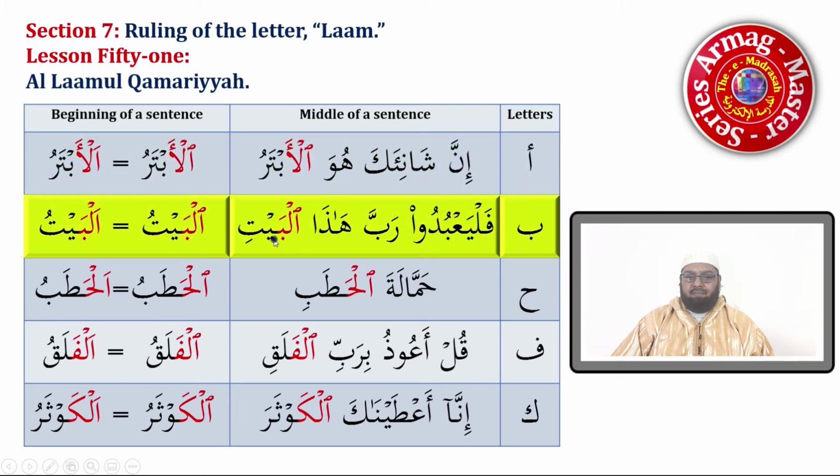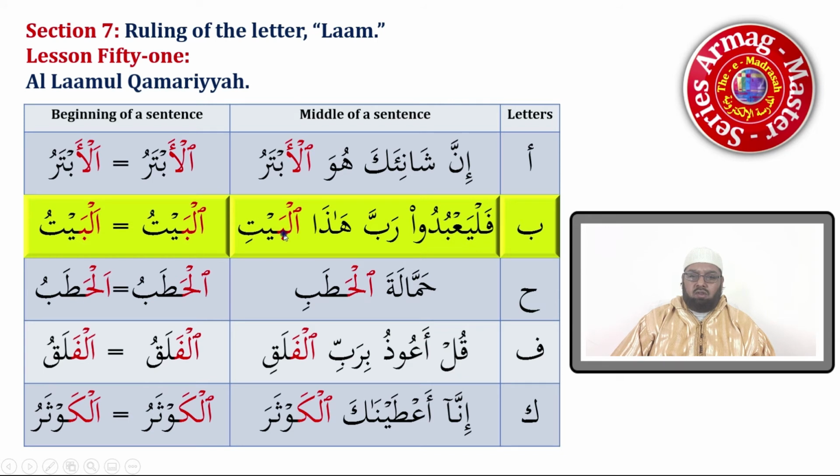Here we have ba, and it comes after alif and lam. So again, our alif is written, but it's silent, and the lam takes a sukoon because ba is from the huruf al-Qamariyyah. Okay? So this ayah goes, fal-ya'budu rabba hadhal-bayt. And here we have the same example when it comes at the beginning of a sentence. Al-baytu. And this one will be written in the Qur'an.